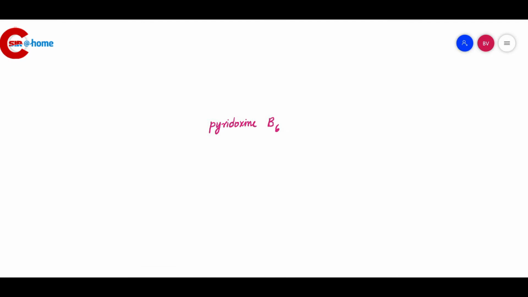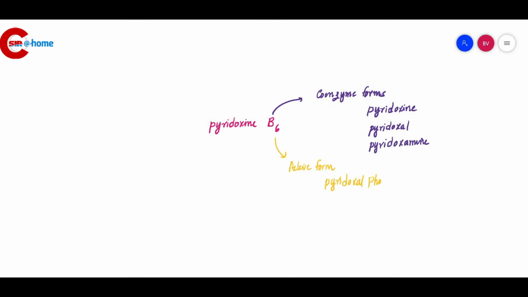Pyridoxine is known as vitamin B6. The coenzyme forms of vitamin B6 are pyridoxine, pyridoxal and pyridoxamine, and the active form is pyridoxal phosphate, PLP. Pyridoxal phosphate is the active form of vitamin B6. Recommended daily allowance: for pyridoxine, it is 1 to 2 milligram per day.